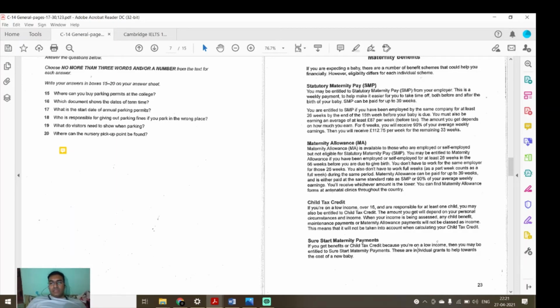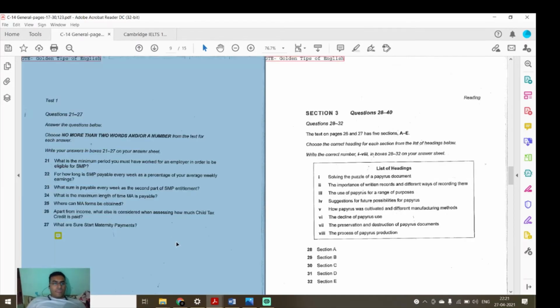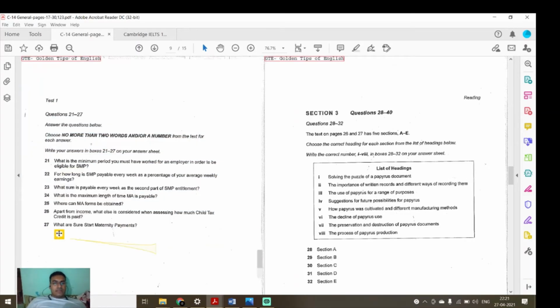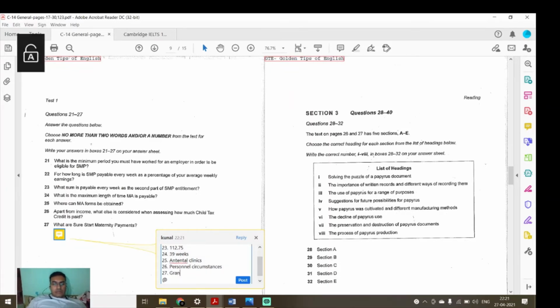It's a grant, an individual grant. It's a help, right? So our answer will be grants. I hope we have completed section 2 now. Now we'll go to section 3.